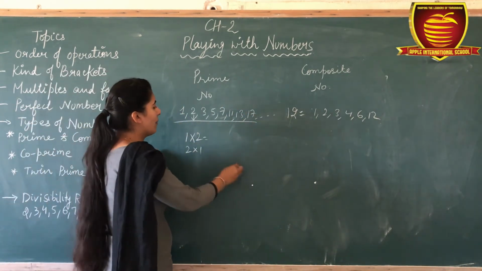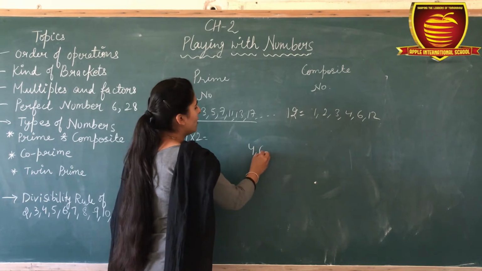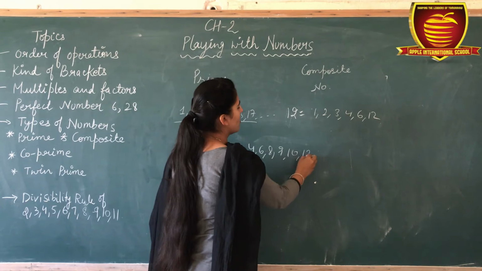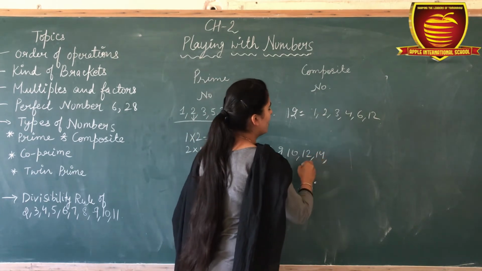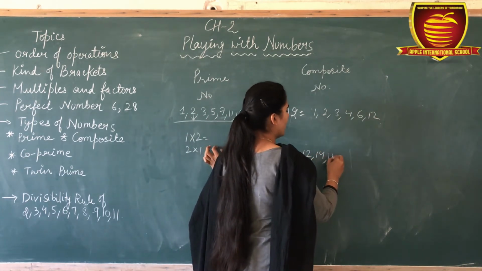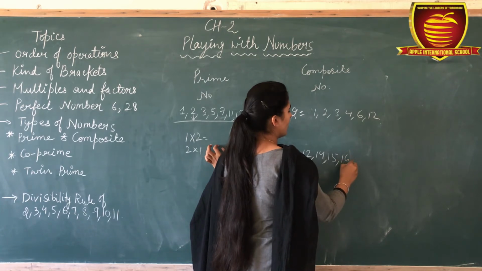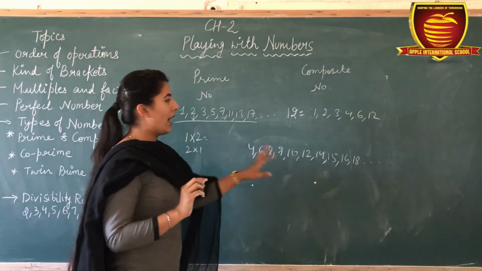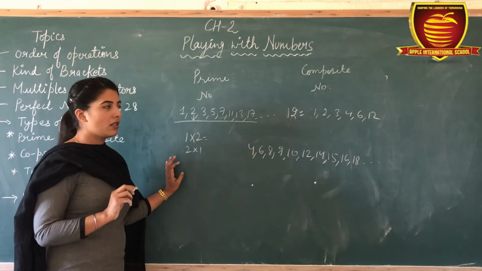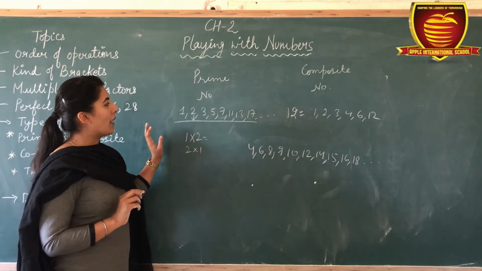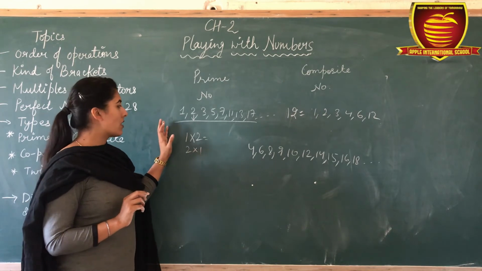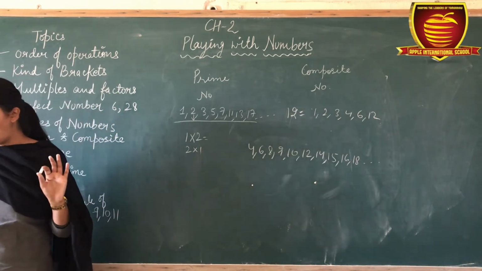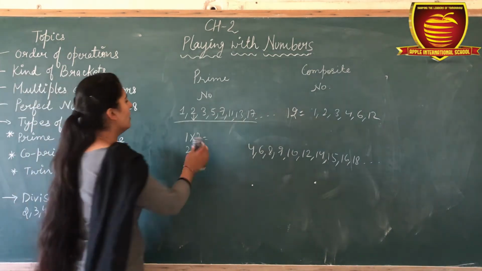Examples of composite numbers are 4, 6, 8, 9, 10, 12, 14, 15, 16, 18 and so on. Prime numbers are the only numbers which come into their own table.